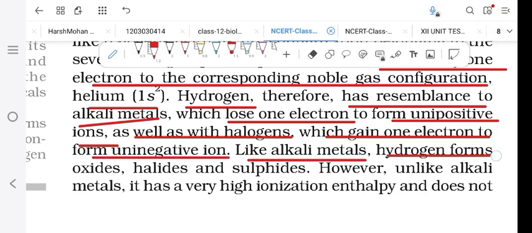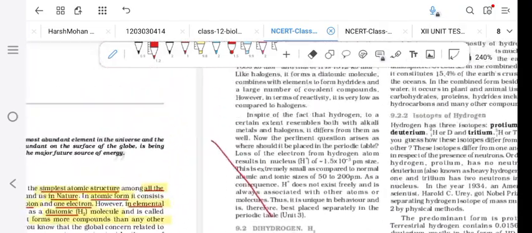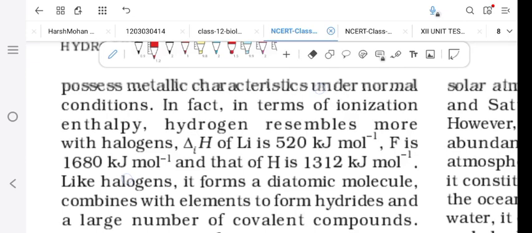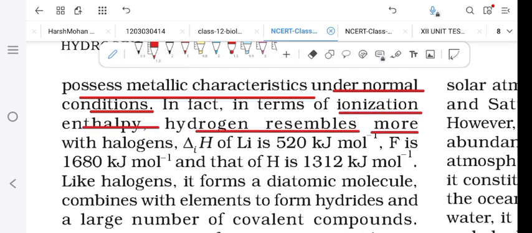Like alkali metals, hydrogen forms oxides, halides, and sulfides. Unlike alkali metals, it has very high ionization enthalpy and it does not possess metallic characteristics under normal conditions. In fact, in terms of ionization enthalpy, hydrogen resembles halogens. For example, the ionization enthalpy of lithium is 520 kilojoule per mole, fluorine is 1680 kilojoule per mole, and hydrogen is 1312 kilojoule per mole.